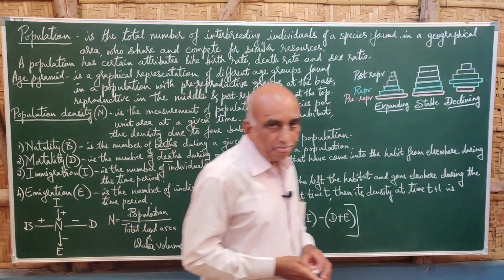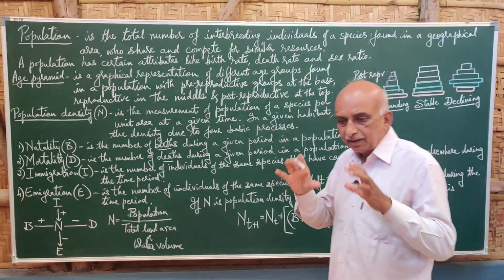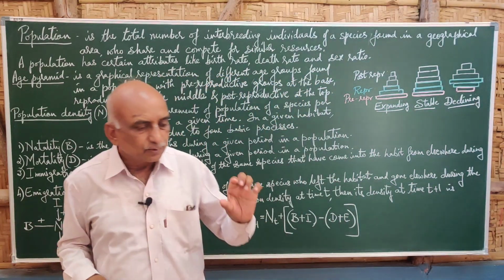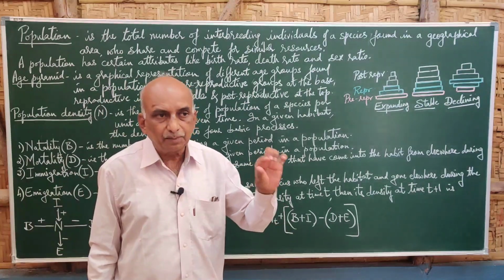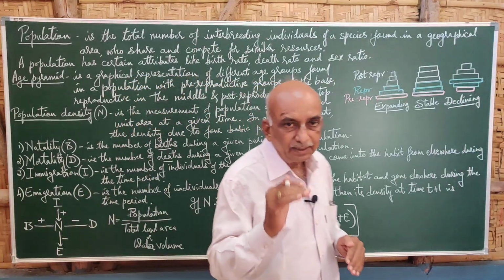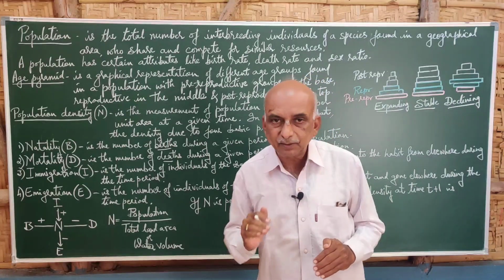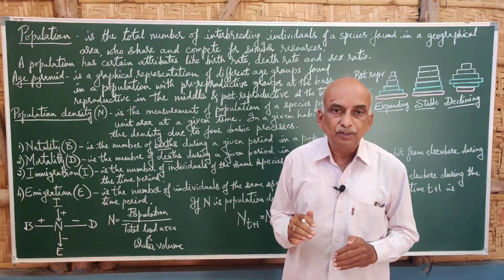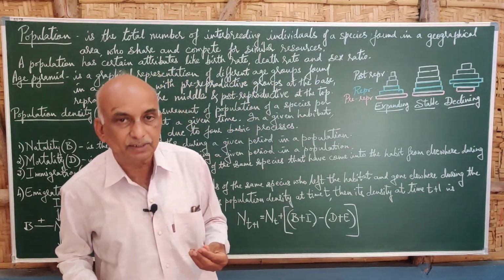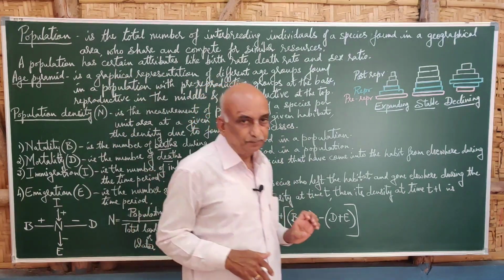Then the age pyramid. An age pyramid is a graphical representation of the different age groups in a population. There are pre-reproductive groups, reproductive groups, and post-reproductive groups. Pre-reproductive means they cannot reproduce. They are below the age of 12 or 13 if you take human beings. Below 12 or 13, they do not have any ability to reproduce. And above 12 or 13, we can say it is the reproductive age.